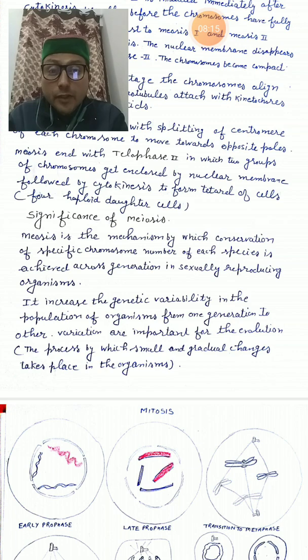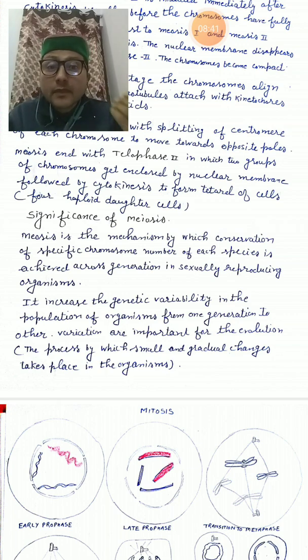Then what is the significance of meiosis? Meiosis is the mechanism by which conservation of the specific chromosome number of each species is achieved. As I have mentioned, we have 46 chromosomes. So during the reductional division, during spermatogenesis and oogenesis in female, what will happen? The chromosome number reduces to half. And when fertilization takes place, zygote is formed. Again the chromosome number is restored to 46.